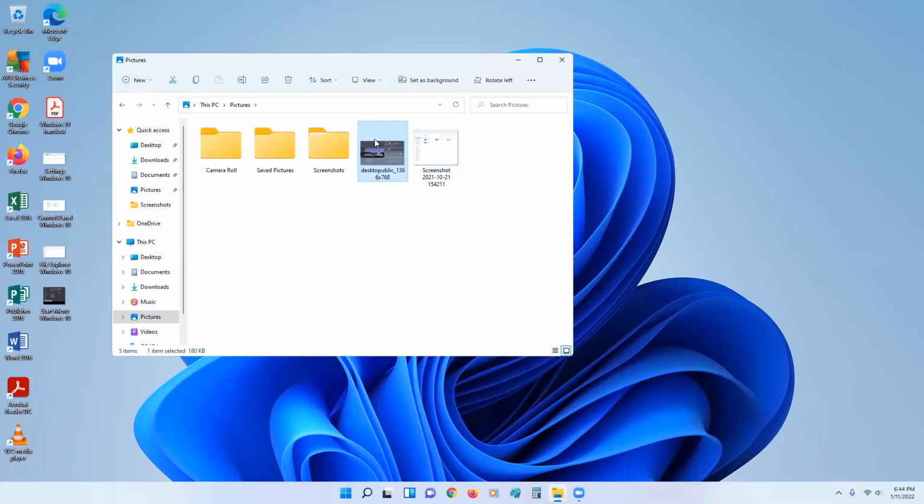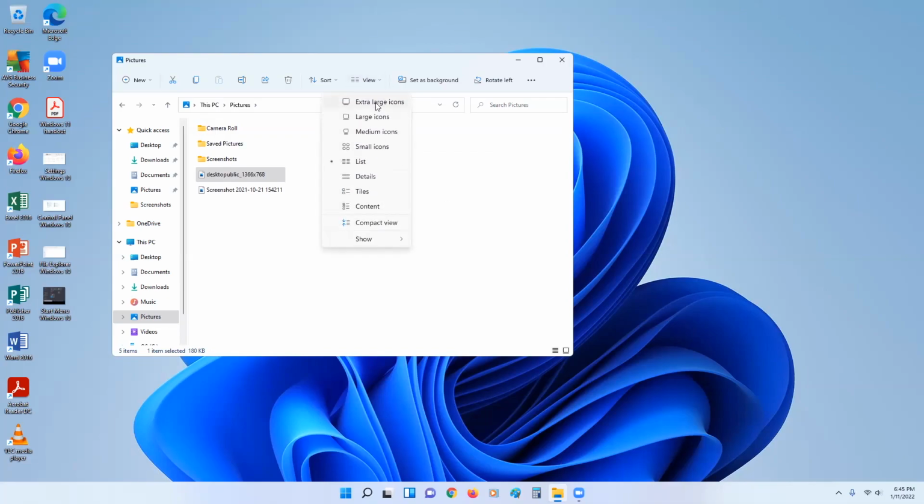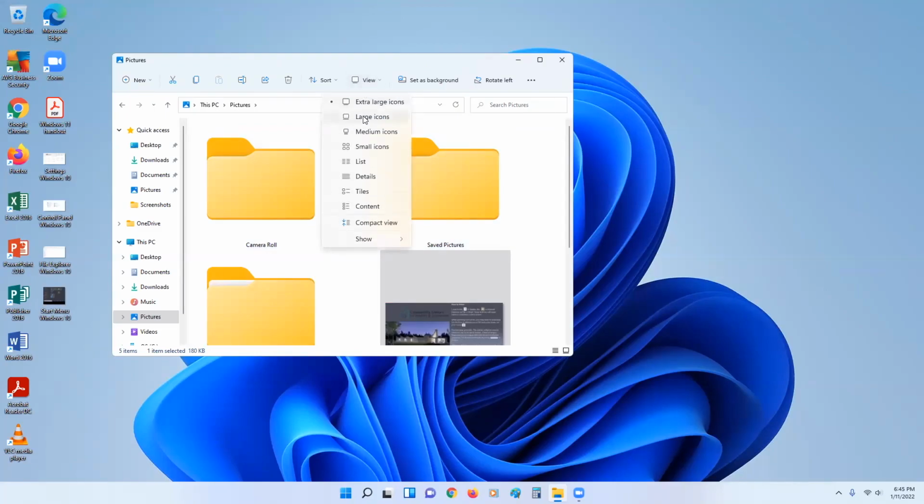Once you select a file, up at the top, you'll see the options for managing the file. If you put your cursor on the icons, it will tell you what the icons mean. So we have our cut, copy, paste, rename, share, delete, then you have sort and view. This is to change the view of what you're looking at here. You can sort it by type instead of name, or however you want to do it. So that is just having some fun.